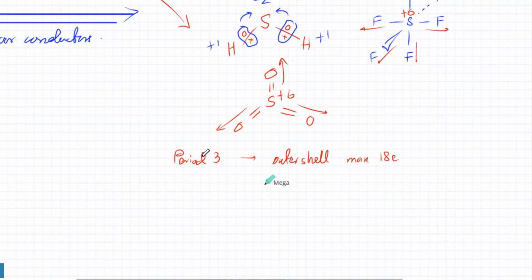So if I write the electronic configuration of phosphorus with 15 electrons, its outer shell is 3s2, 3px1, 3py1, and 3pz1. So at the moment it needs 3 electrons, so it's going to make 3 bonds.